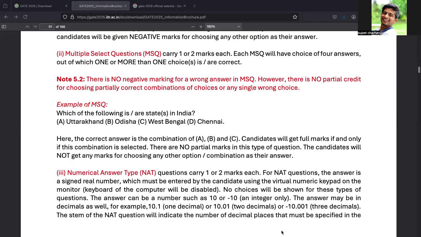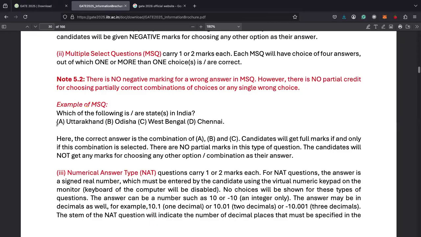If you see, they have given four options: Uttarakhand, Odisha, West Bengal, and Chennai.